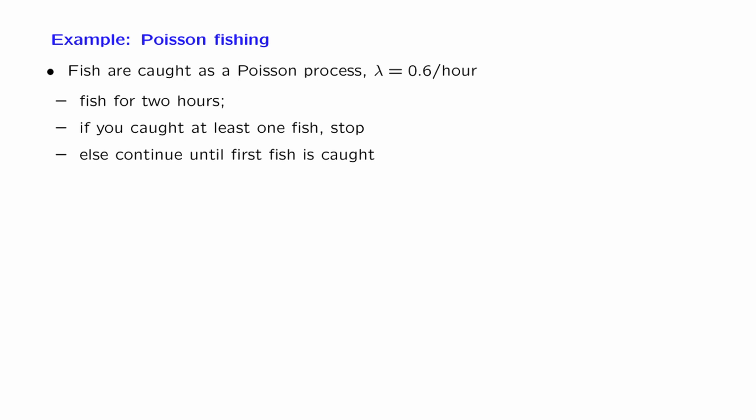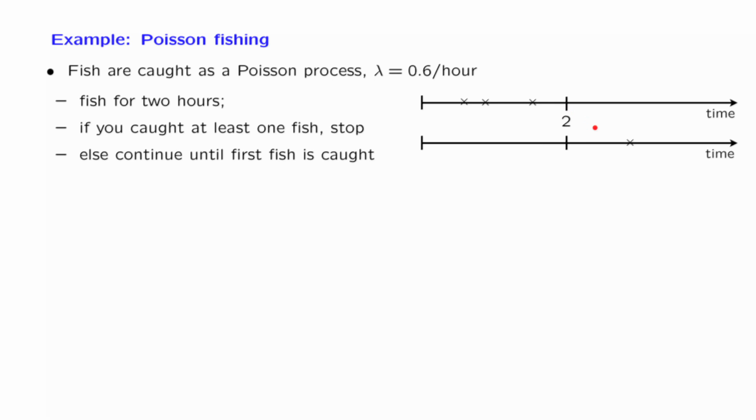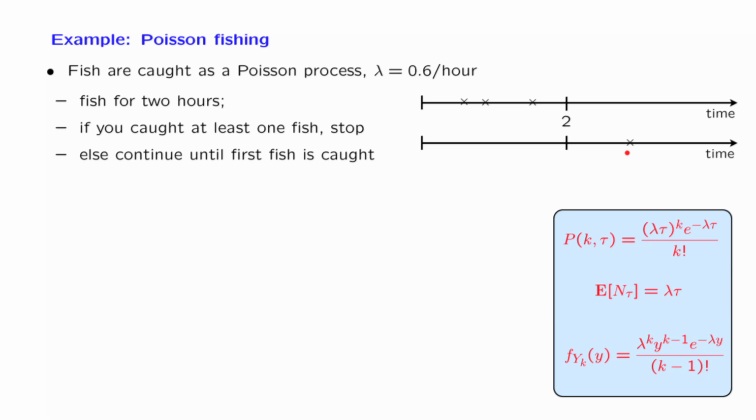And if during those 2 hours you have caught at least one fish, then you stop. As in this scenario, in which you have caught 3 fish during the first 2 hours and then you stop. Otherwise, you will continue until you catch one fish, and at that time you will stop. We will answer a few questions and we will write down the answers to these questions in terms of the notation that we have introduced, and here for reference we have all the formulas that we have developed so far.